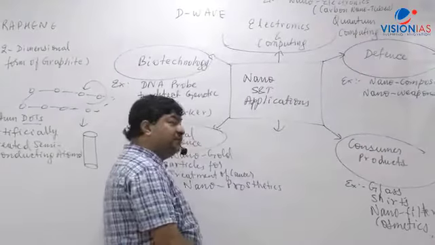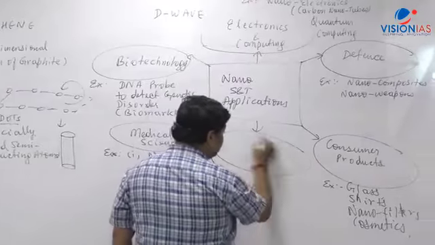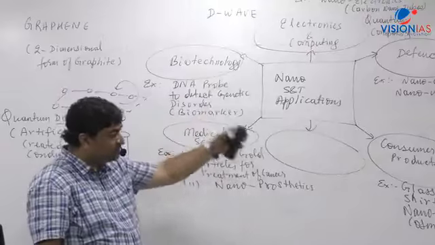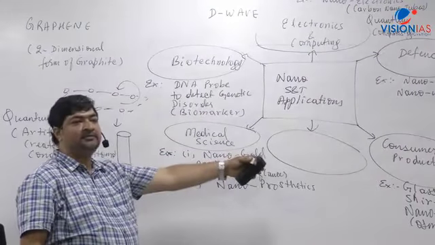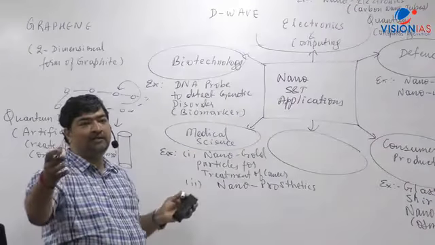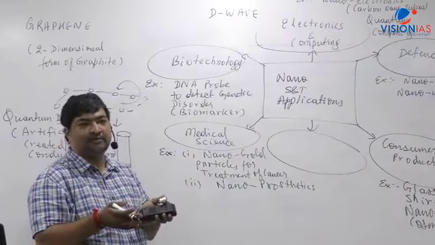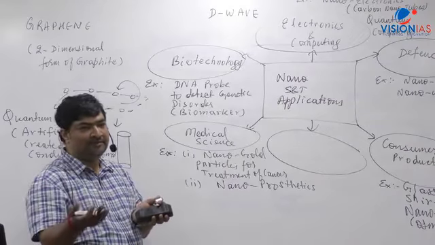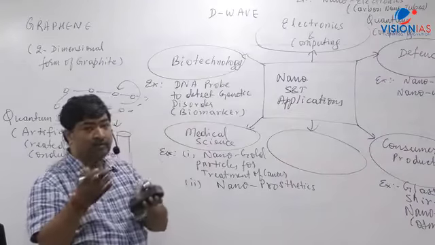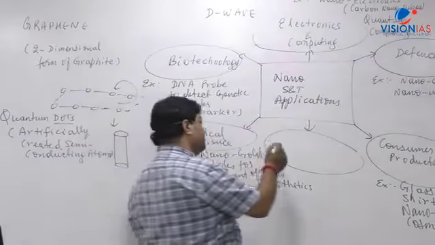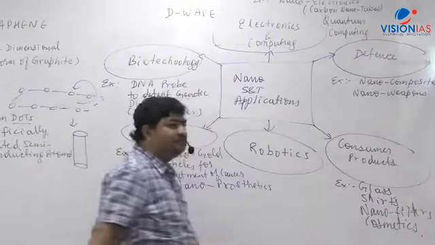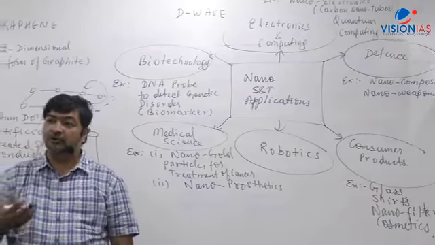Next application. Now what application here? Apart from biotechnology, electronics, defense, consumer products, we should not forget what is happening in the future. Automation is happening. The gap between man and machine is becoming less. And there's something called artificial intelligence, AI, coming up. With AI, there's one more development which has happened, robotics. So nanotechnology is not only in existing technology, but nanotechnology also comes into robotics.